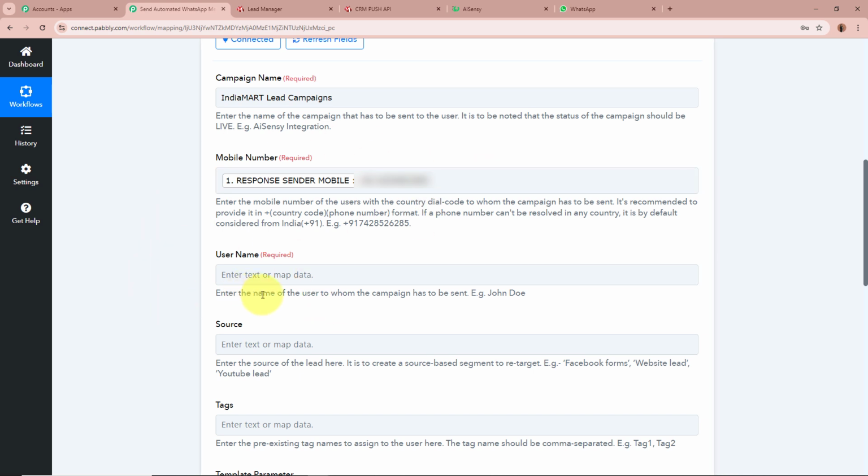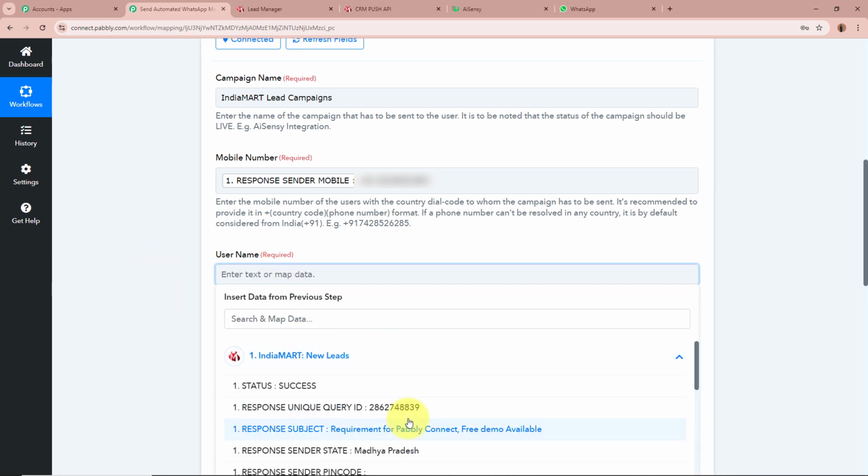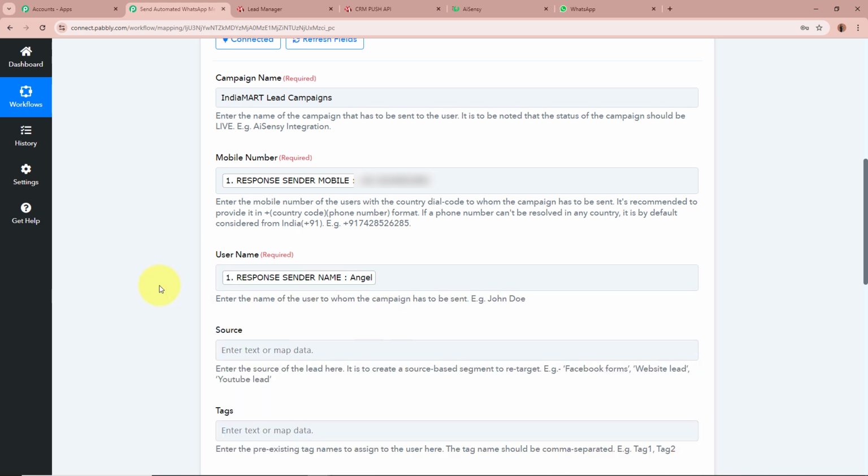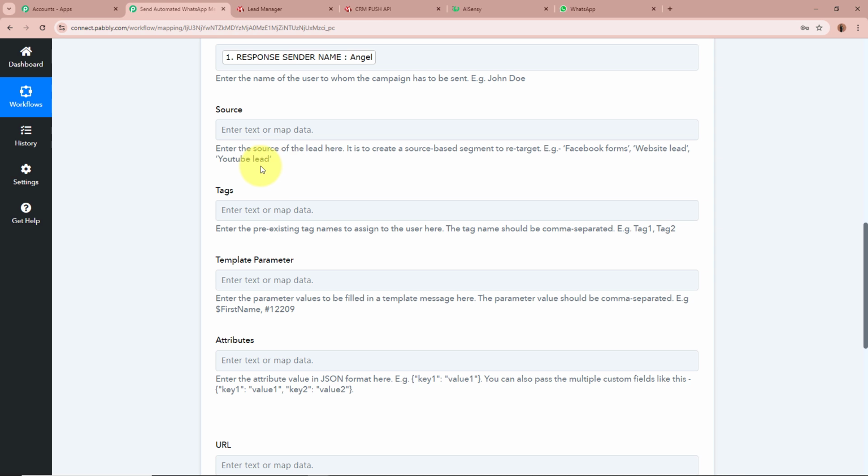Next, it is asking for the username, the name of the user whom you want to send the campaign to. As I want to send the campaign to the name of my customer, I'm going to map the data of the name of my customer. After that, it is asking for the source and the tags. I do not require the field, so I'm going to skip the part.